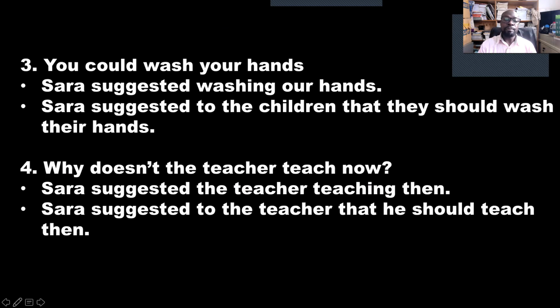Another example. You could wash your hands. That is a suggestion. Could is a word normally used in suggestions. Sarah suggested washing our hands. Sarah is talking to who? It could be talking to us, children. Number 2, Sarah suggested to the children that they should wash their hands.